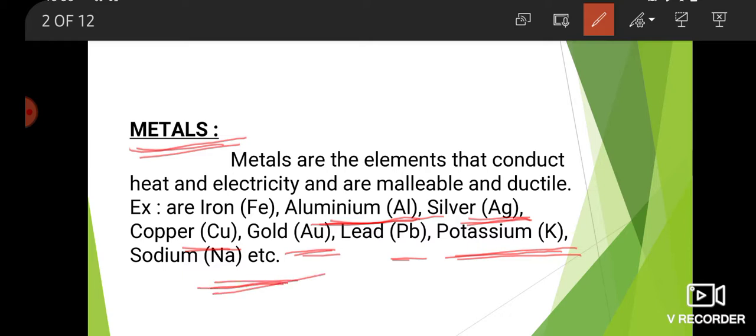Here again, metals are the elements that conduct heat and electricity and are malleable and ductile. Means metals are good conductors of heat and electricity, and they are malleable and ductile also.